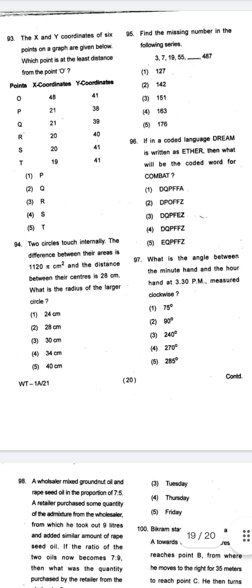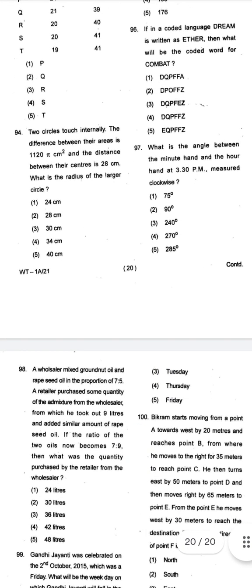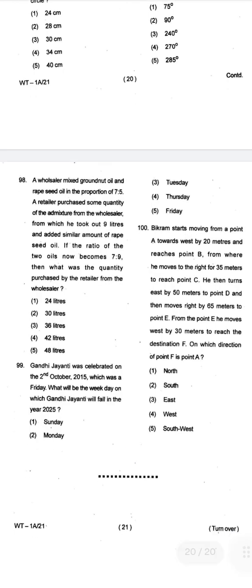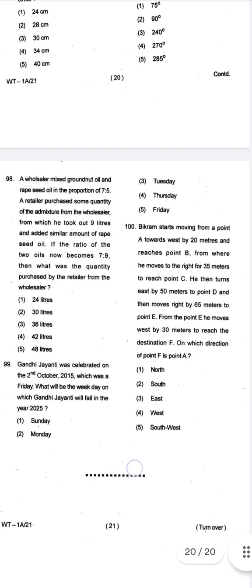Coded language. If in a coded language dream is written, so this is part of the logical reasoning subject, like the coding decoding chapter is also included here, which means logical reasoning was also asked back in 2015 in this examination. Again, Gandhi Jayanti was celebrated on the 2nd October 2015, which was a Friday. So, this is a question of calendar topic from logical reasoning subject again.